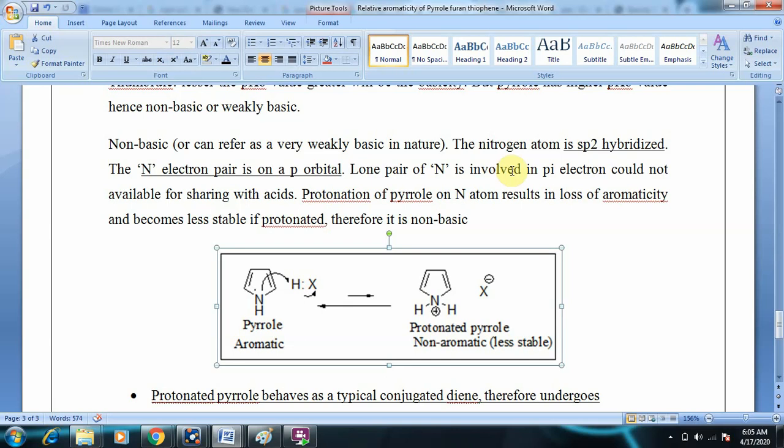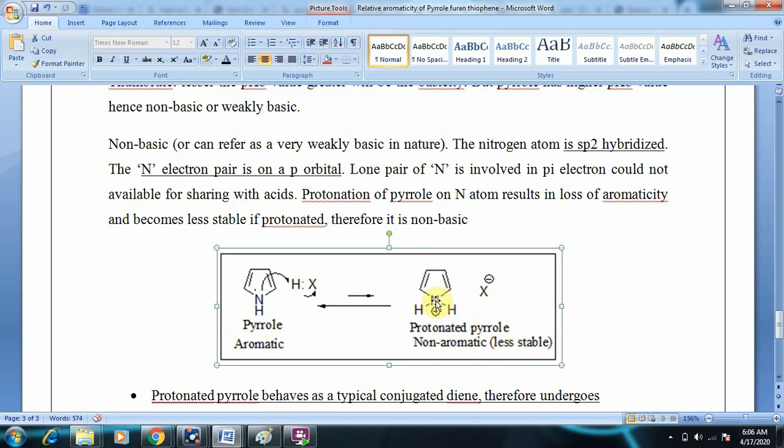So if the lone pair of electrons are not released into the system, but they are involved in abstraction of a proton as a base, then the aromaticity of the pyrrole is destroyed. Here pyrrole as such is aromatic, but when it gets protonated, the aromaticity is lost, so it becomes less stable.